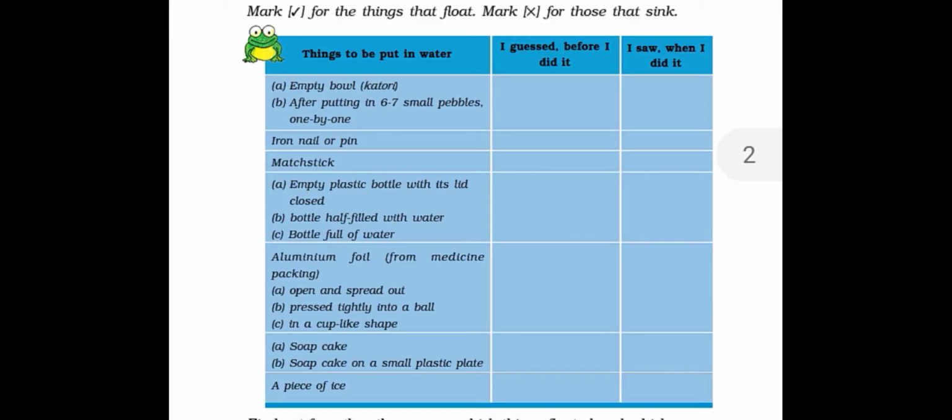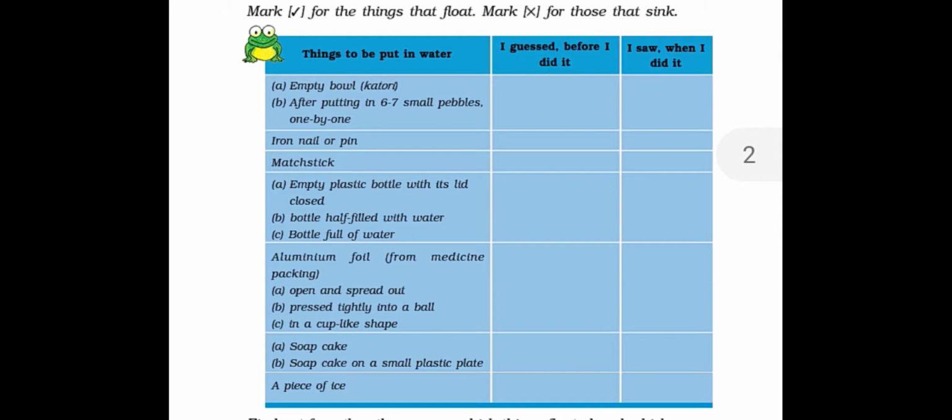In your book, they have given you a tabular column of which objects float and which objects sink in water. An empty bowl, that is called a katori. What happens if you drop the katori inside the water? And after putting six or seven pebbles into that bowl, what happens? And what happens if an iron nail or safety pin is dropped into your water? And when a matchstick is dropped into your water, does it float or sink? Empty bottle, bottle filled with half water, bottle filled with full water. Aluminium foil, opened, cup shape and pressed. Soap cake without soap tray and soap cake with a small plastic tray, and a piece of ice.